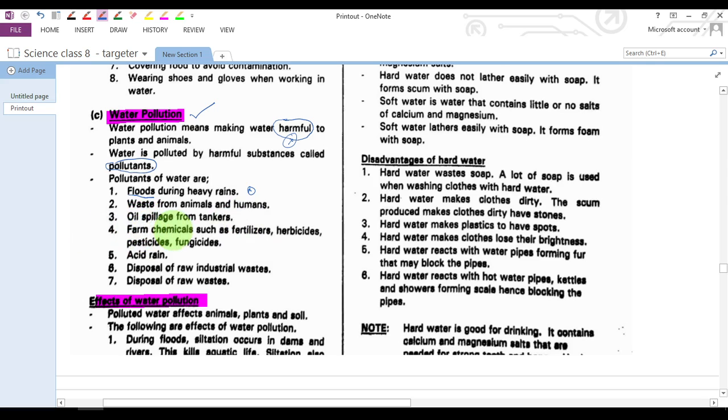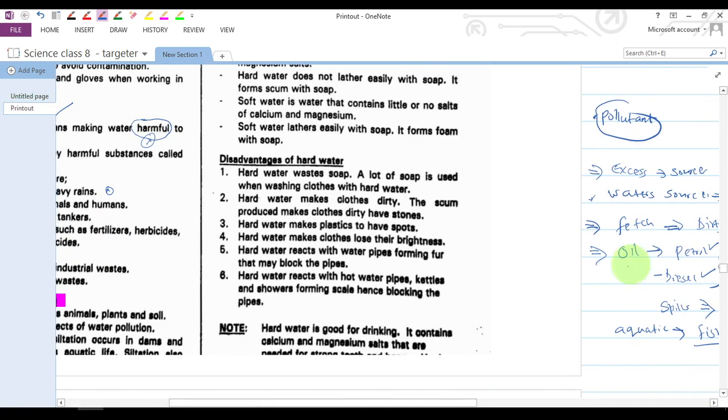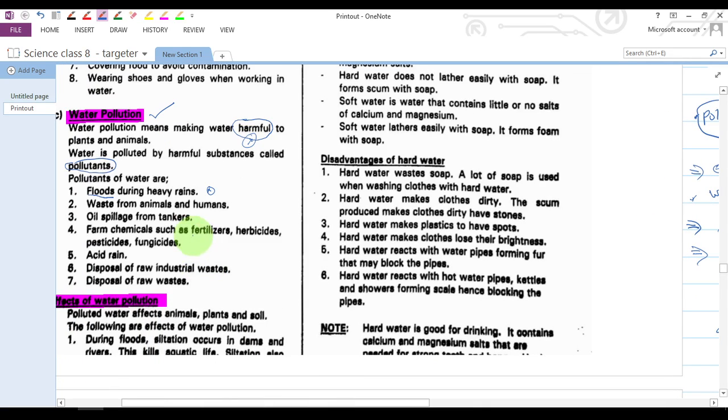We have farm chemicals such as fertilizers, herbicides, pesticides, and fungicides. Fertilizers are substances that are added to plants so that the plant can grow well. Herbicides are chemicals that are sprayed on plants to kill weeds.